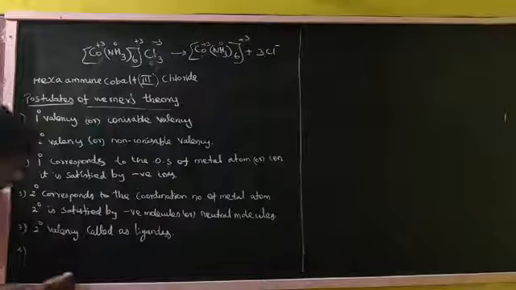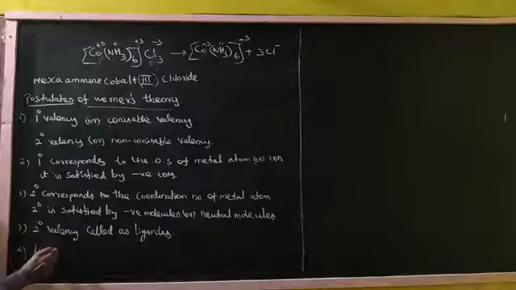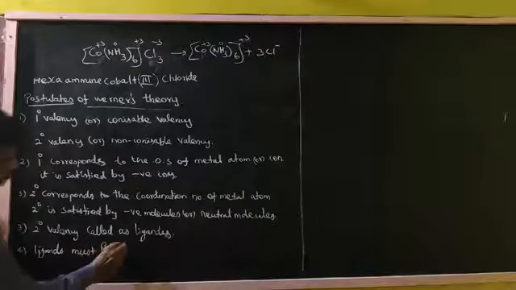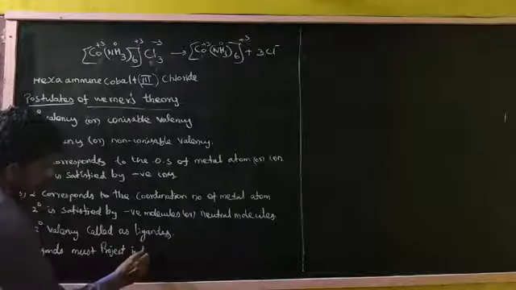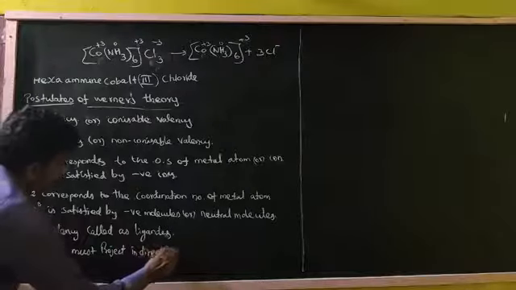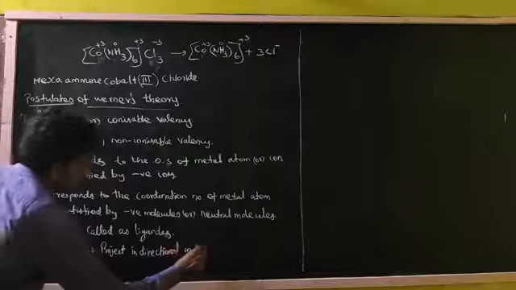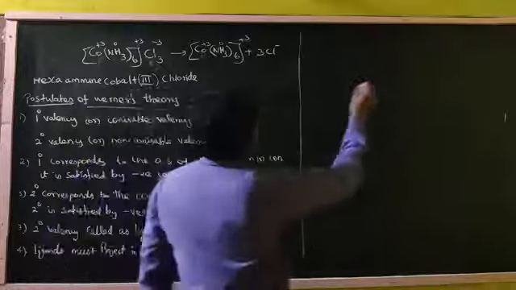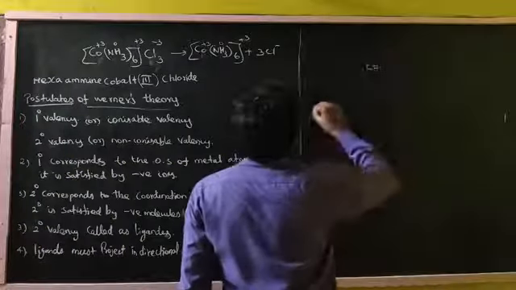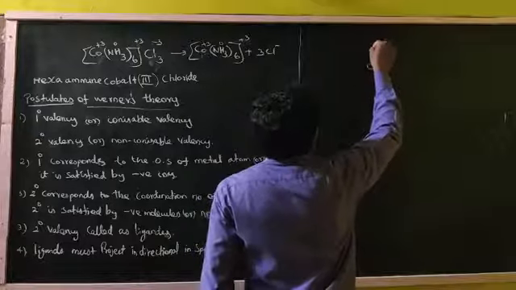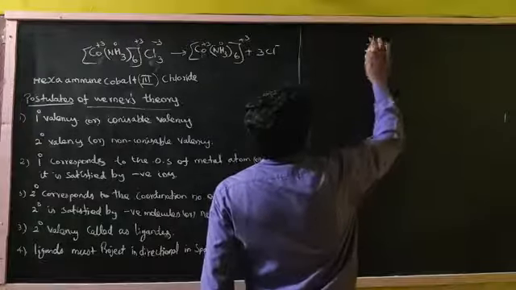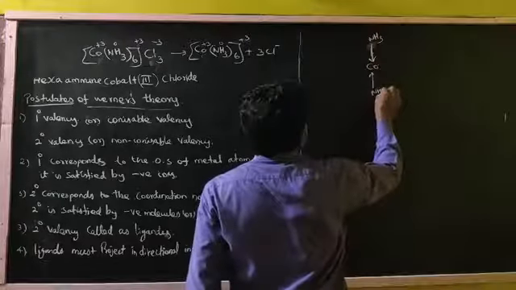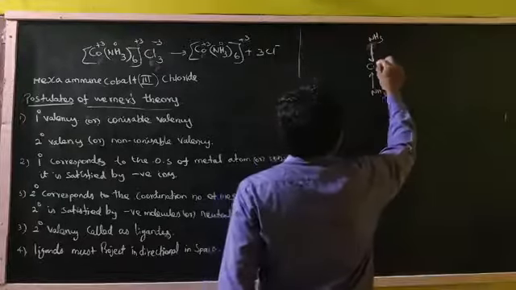For example, write: ligands must project in directional positions in space. For example, cobalt with the 6 ligands, how are they placed?